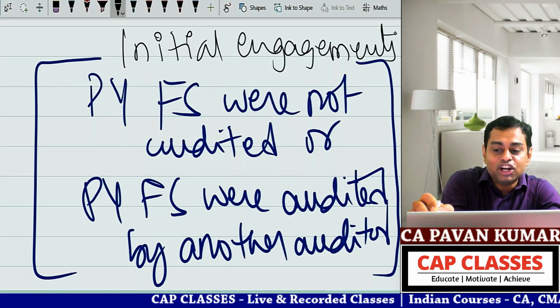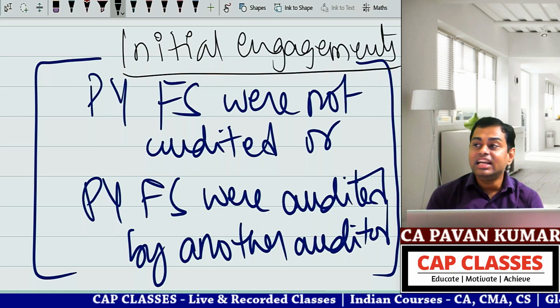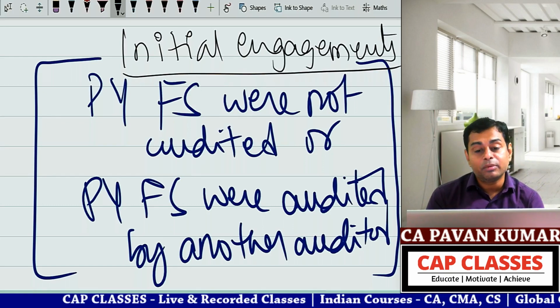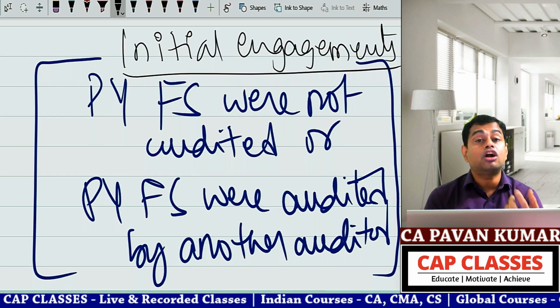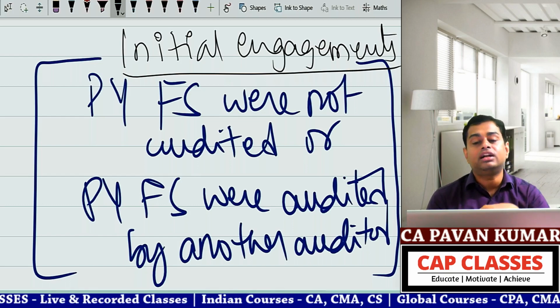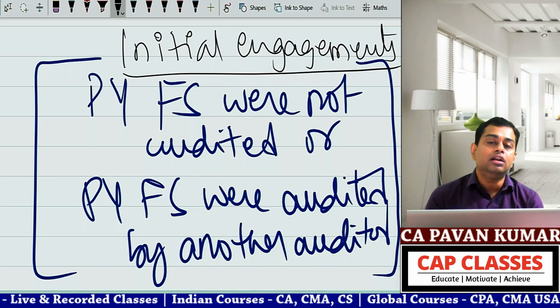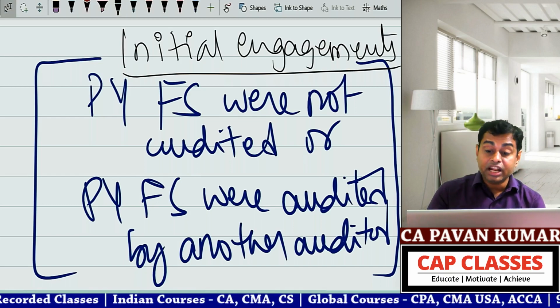Initial engagements and opening balances. Initial engagements. You remember, where the financial statements of the previous year were not audited, or where the previous year financial statements were audited by another auditor. This also should be given in the other matter paragraph. Yet another example I'll give you.